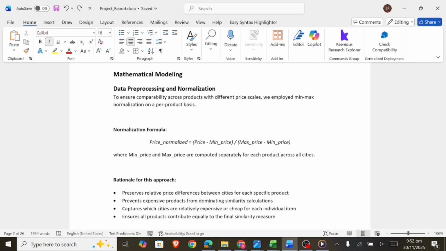We applied min-max normalization on a per product basis. This captures the relative price differences. For example, wheat flour ranged from 1,599 to 3,097 rupees, but in Islamabad it's 1,773 rupees, normalized to 0.11, indicating it's relatively cheap for this product.